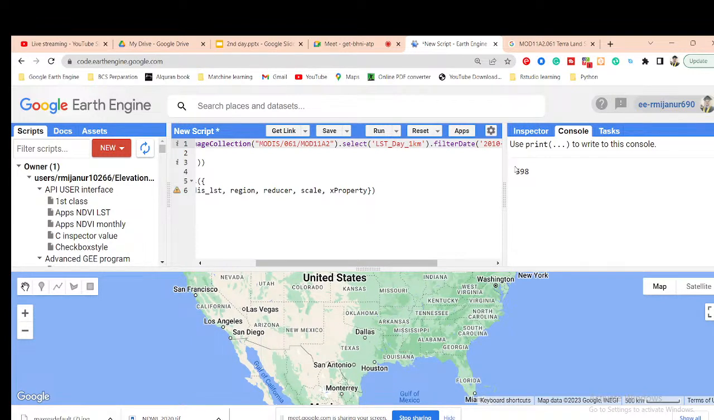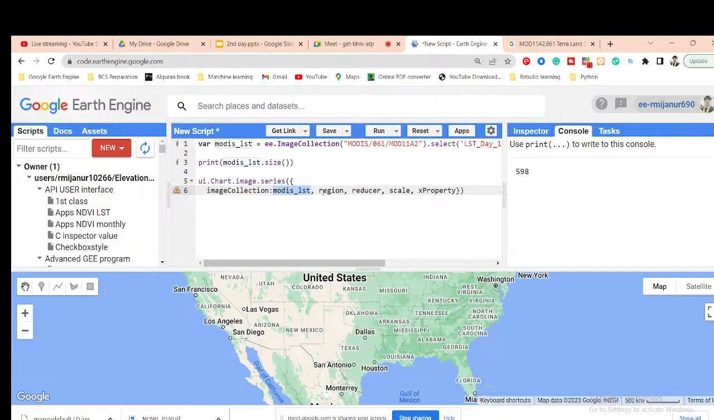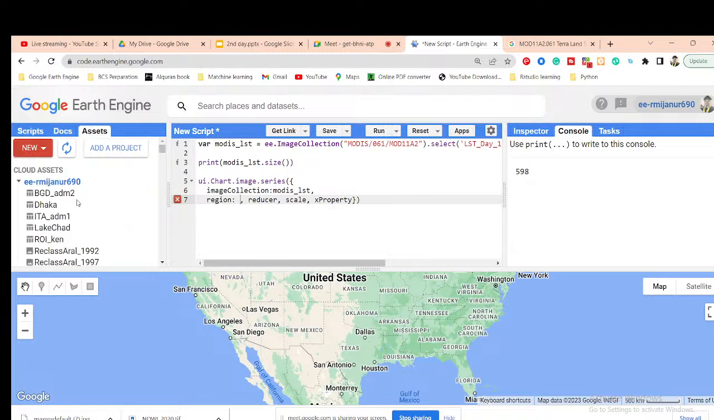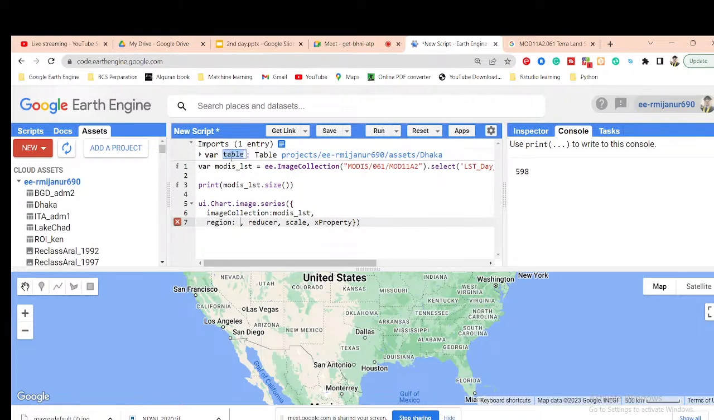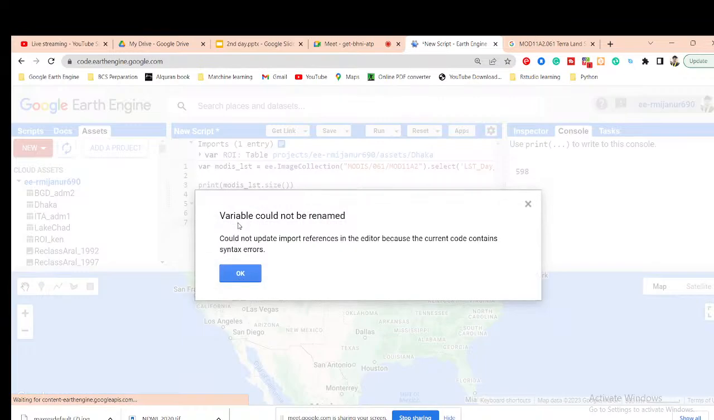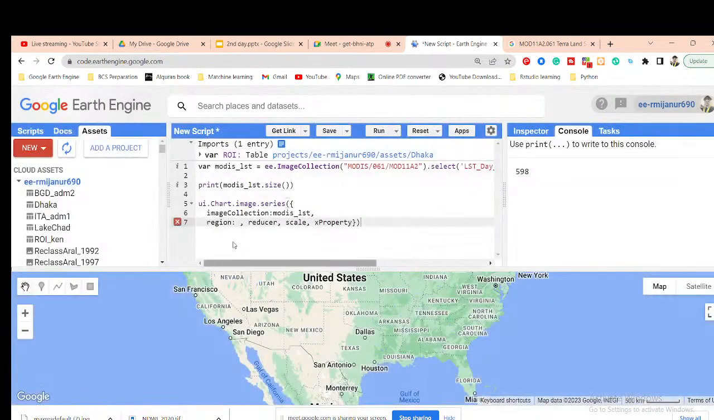So I just get the 598 images, and then it will be stored in this variable. I simply call it and paste it here. Then region is the area for which you want to make this time series chart. Suppose my area is Dhaka city. I simply put the Dhaka city and put this name such as ROI. Region, I simply put the ROI here. Then it is also done.